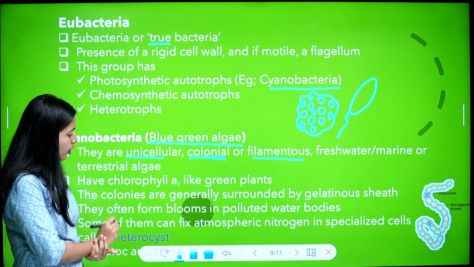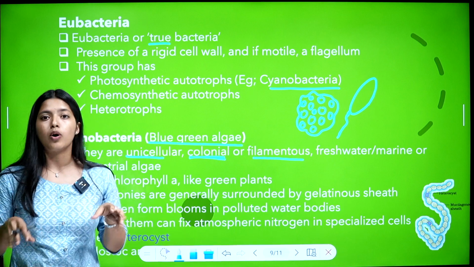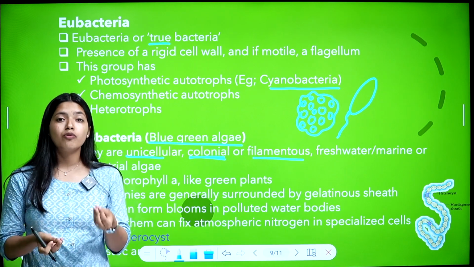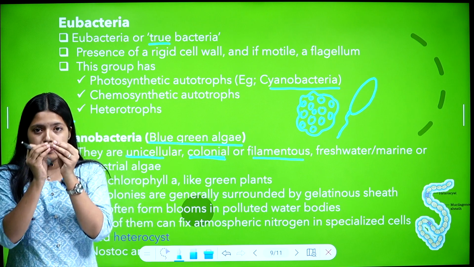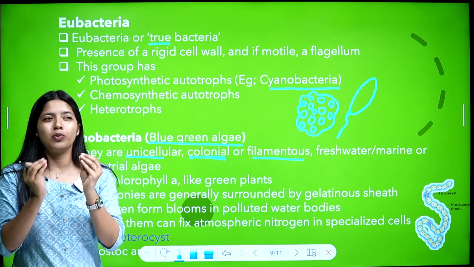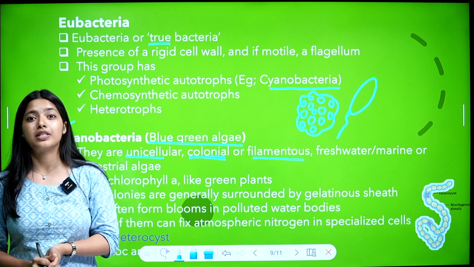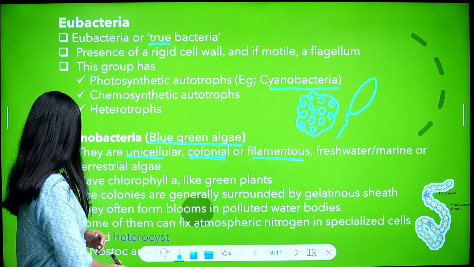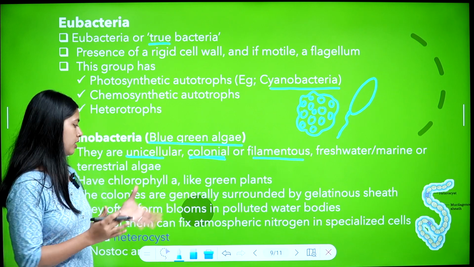They often form blooms in polluted water bodies. If there is a water body and it is polluted, they will form a bloom. A bloom is many of them together forming a special structure. These blooms can produce toxins that are harmful for organisms in that water body. So they often form blooms in polluted water bodies.